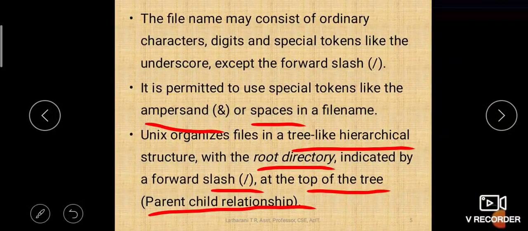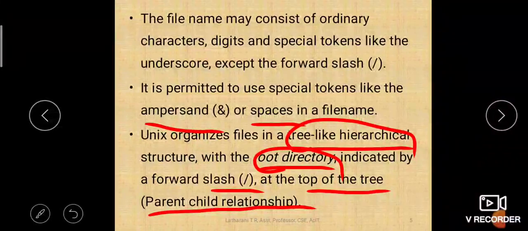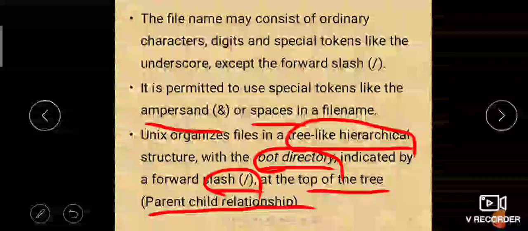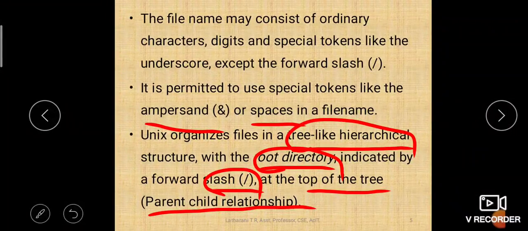See, all your files in Unix are maintained in a tree-like hierarchical structure. On top of the tree there is a root. See, it is ulta, right? It is reversed. Usually the bottom of the tree is the root, right? Here in our hierarchy, the top of the tree is the root, and that root is indicated by a forward slash, and that whole tree depicts the parent-child relationship.